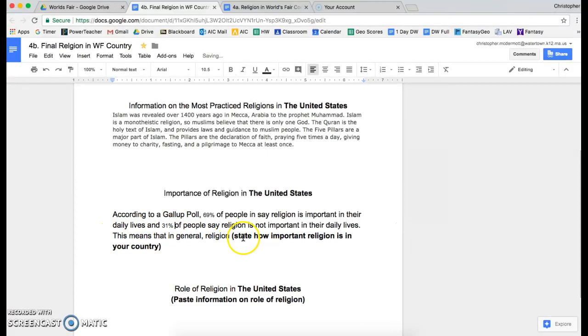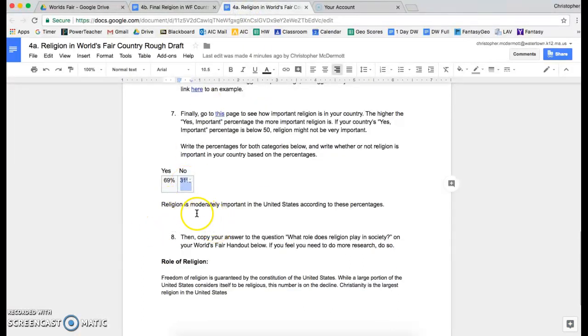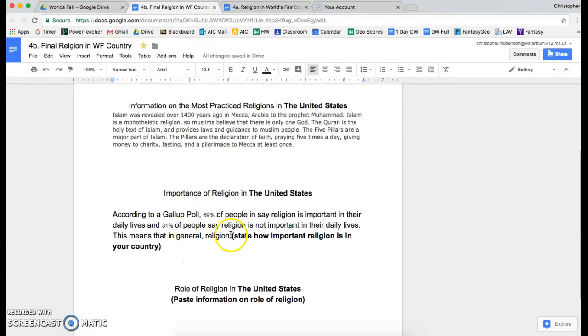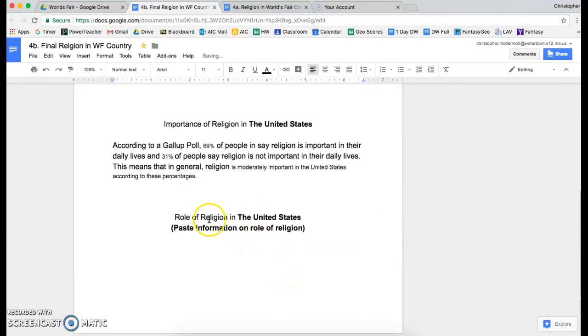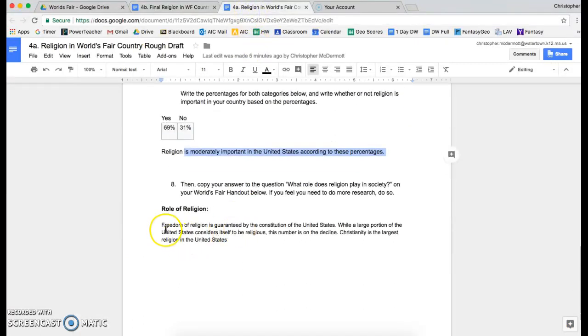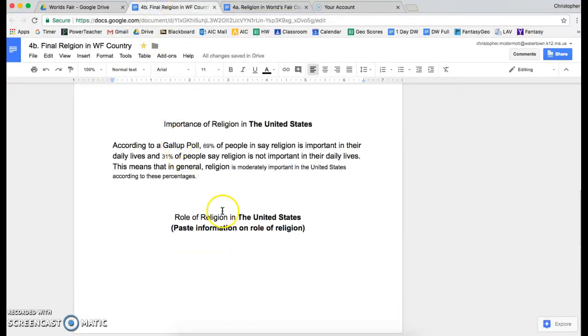And then we have to fill in this part that says state how important religion is in your country. This means that in general, religion, and I already have a sentence in here, so I'm going to copy this, paste that says is moderately important in the United States according to these percentages. And we're going to replace this entire part here. Finally, we're going to put in the role of religion in the United States. That is also on the sheet here, and you got this from your World's Fair handout in the first place.